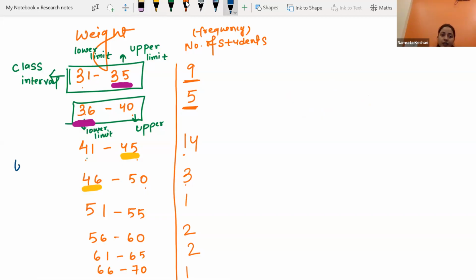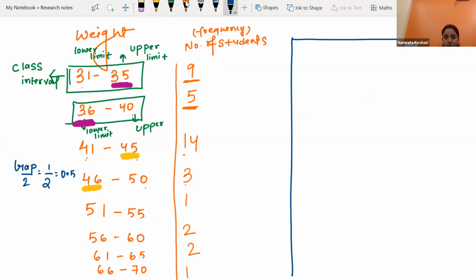To make it continuous, we do gap divided by 2. Here the gap was 1, divided by 2 is 0.5. Now we will make a new table, which you need to draw separately.